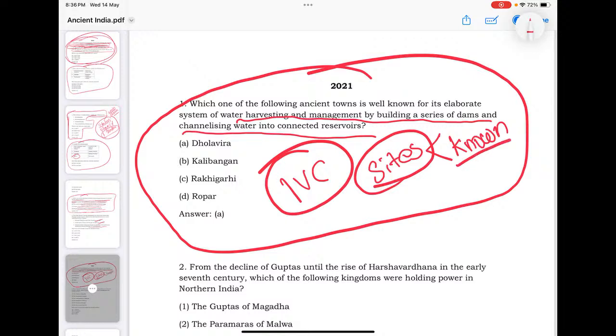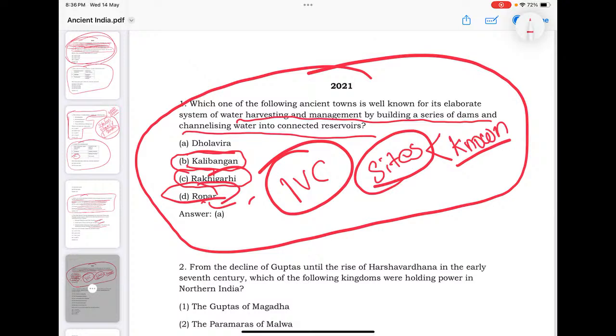So IVC sites: Dholavira is known for its water management system. Kalibangan is also known for its plowed field and fire altars. Rakhigarhi, India, is one of the biggest urban centers of the IVC. Then Rupar is known for its multiple crop cultivations. So see, different sites are there. You can expect a question like a port city of the Indus civilization that engaged in trade with the Mediterranean world.